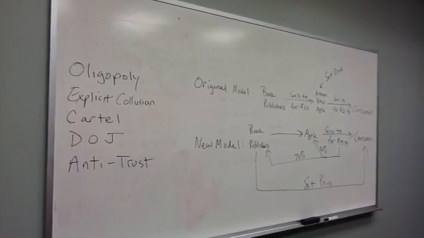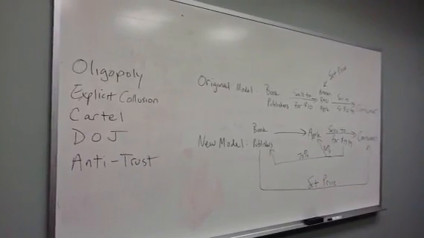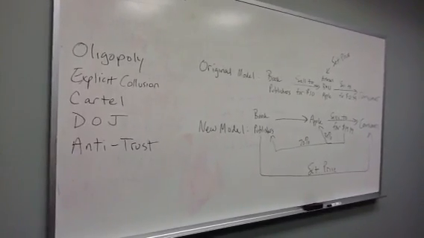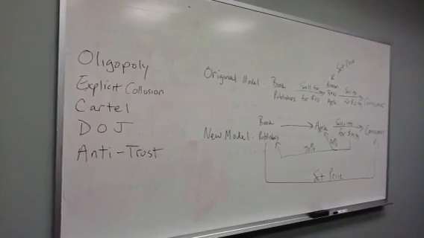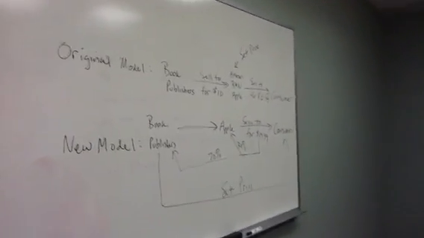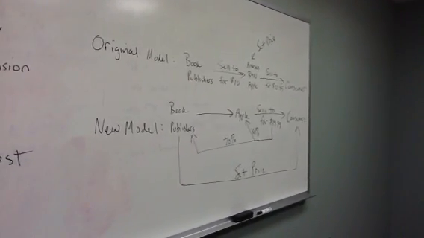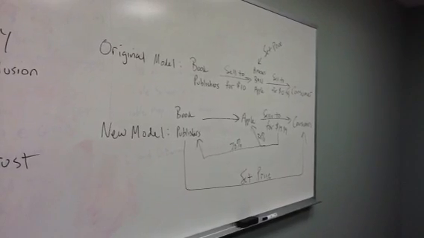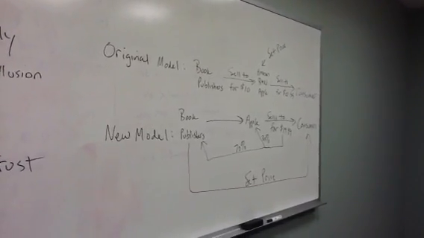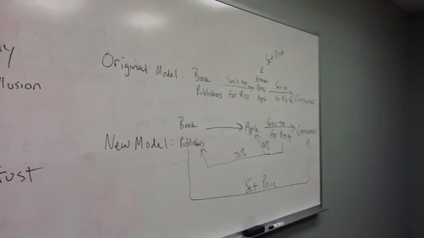The DOJ is the Department of Justice, and that is the branch of the government that files antitrust or anti-competitive claims. Think of that as maybe anti-monopoly claims, and antitrust is the basis for the lawsuit last week with Apple. So these are the 2 models in the eBook publishing world. So this case that was filed last week in federal court is concerning the oligopoly and the collusion in the ebook publishing business. And so I have here 2 models, which I did talk about in class, but I might have made them a little better here.